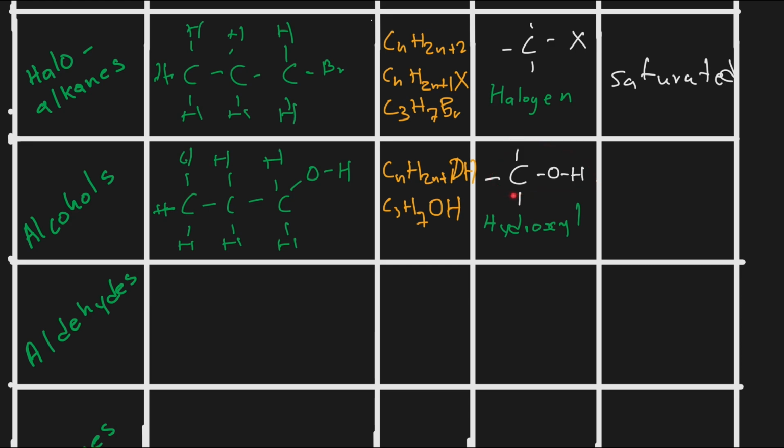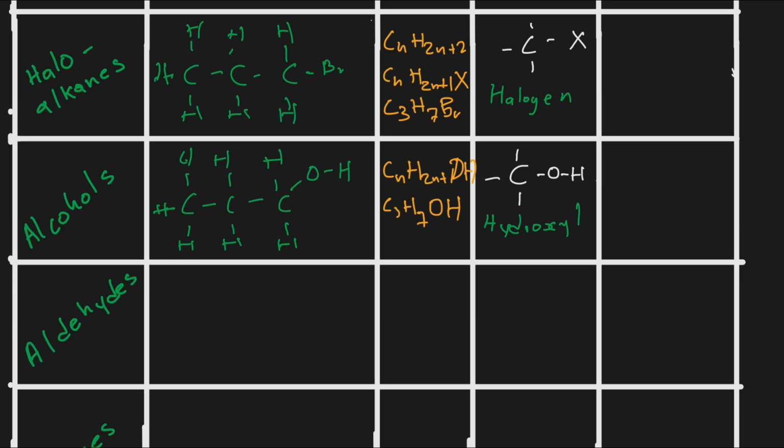Now, if we get to alcohols and other types of compounds, we will automatically see that this is not a hydrocarbon because we have oxygen included. But if they ask you, is this saturated or unsaturated? You will just say, okay, this one will be saturated because we have single bonds. But saturated and unsaturated only applies to where we have carbons bonded to hydrogen atoms only.